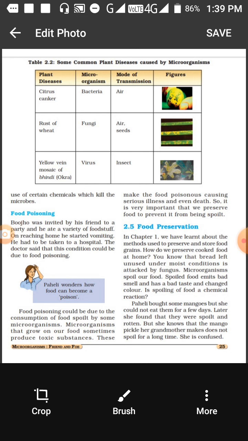When you dry any item in the sun, it loses moisture and the food gets dried, and then microbes do not grow on it. The other way of food preservation is by adding some chemicals which are called preservatives. Sodium benzoate is one of the chemicals which is mostly added to food items. The jam and jellies which you buy from the market contain food preservatives. They help to kill the germs and then the food does not get spoiled.